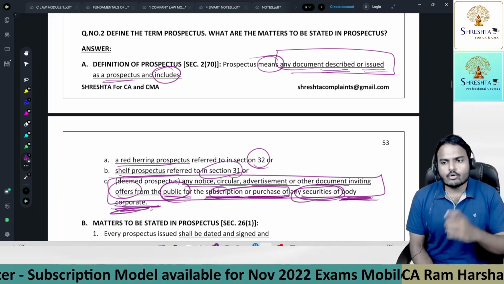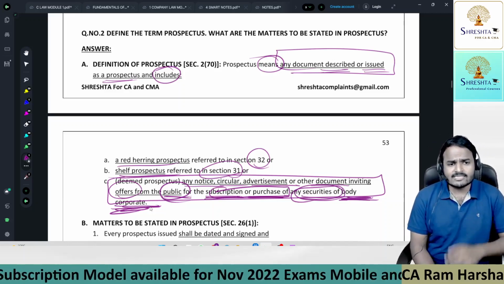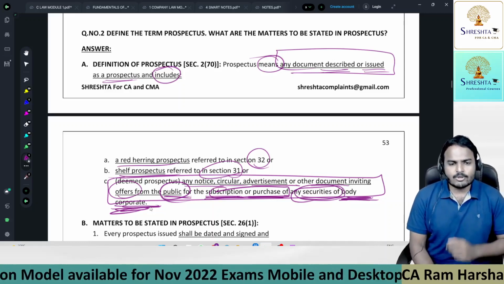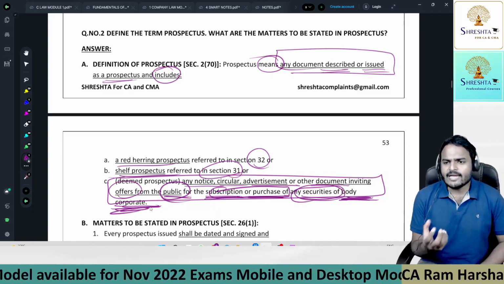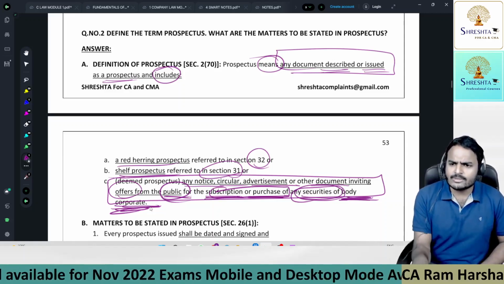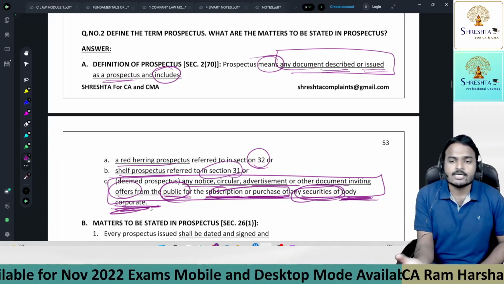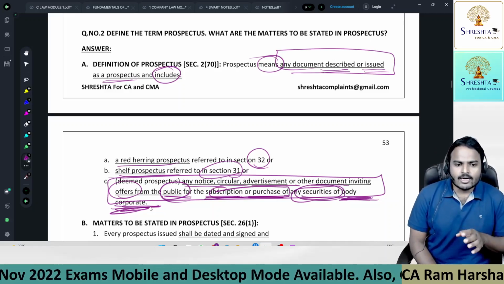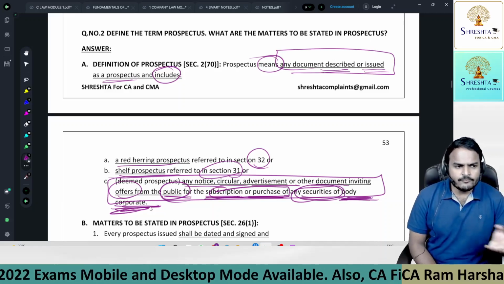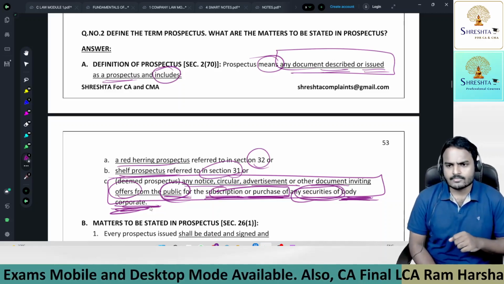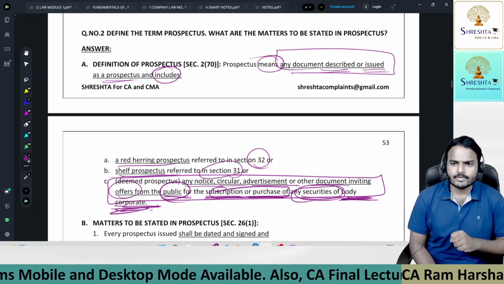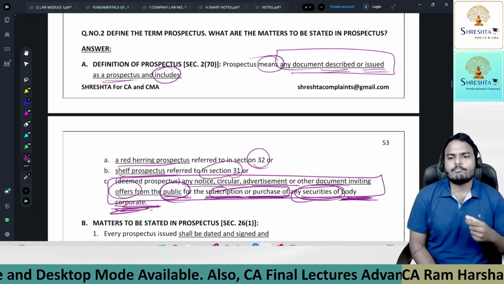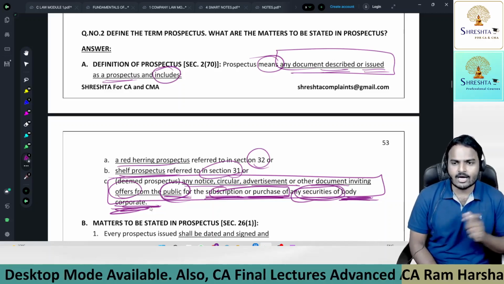Today, because of globalization, liberalization, privatization, LPG schemes, a company will offer securities not only in the domestic market, it can offer securities in outside markets also. For example, take Alibaba Group, a China based company, it came to India and it is offering Indian Depository Receipts, IDR.